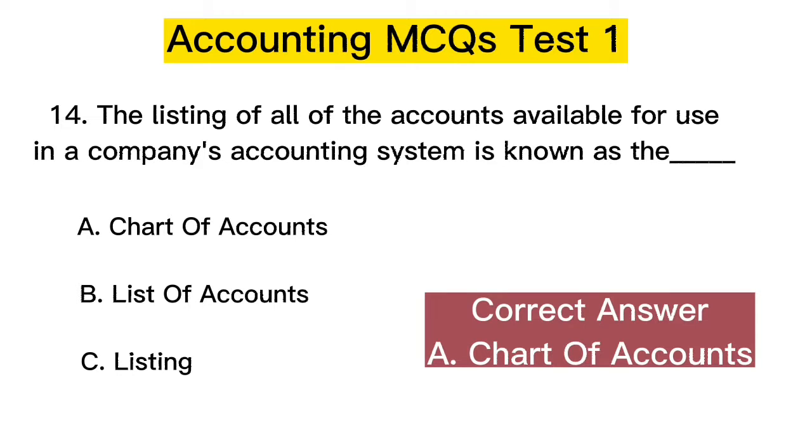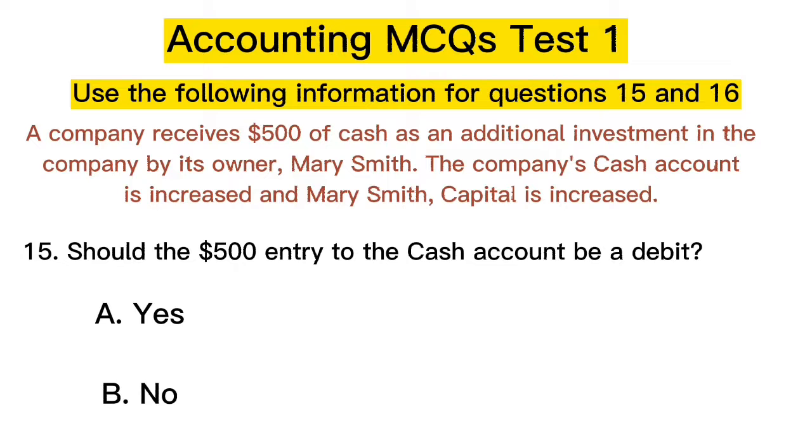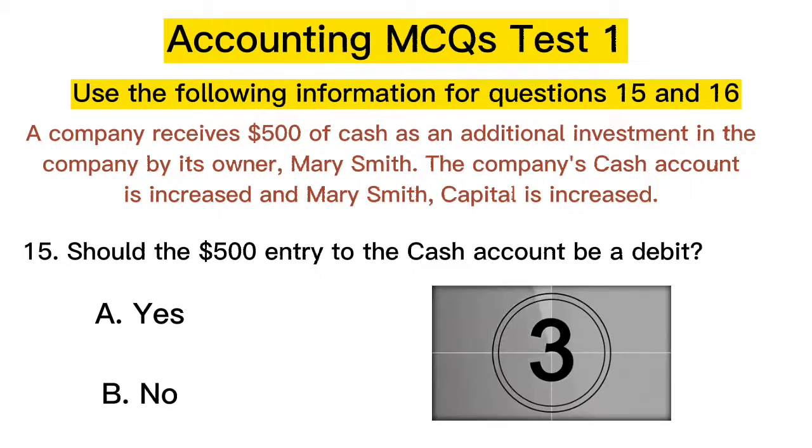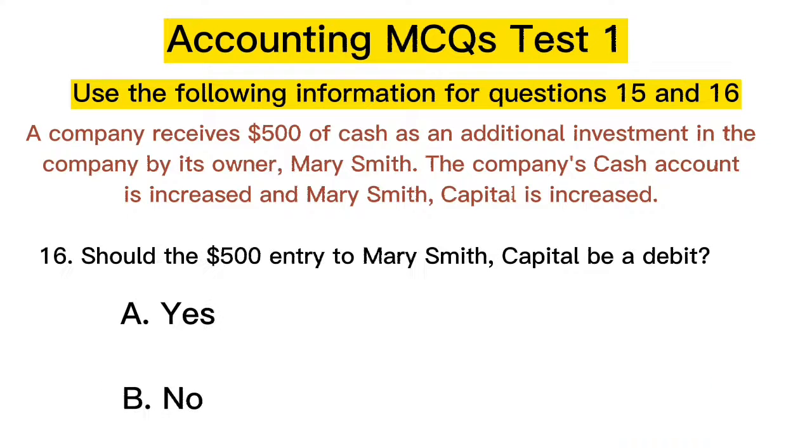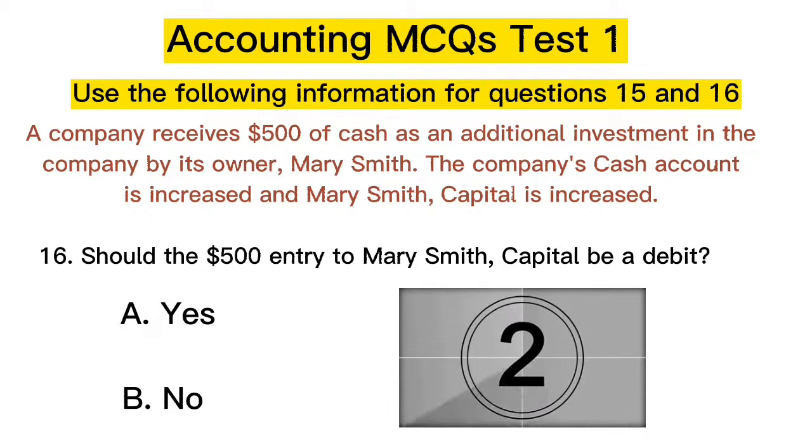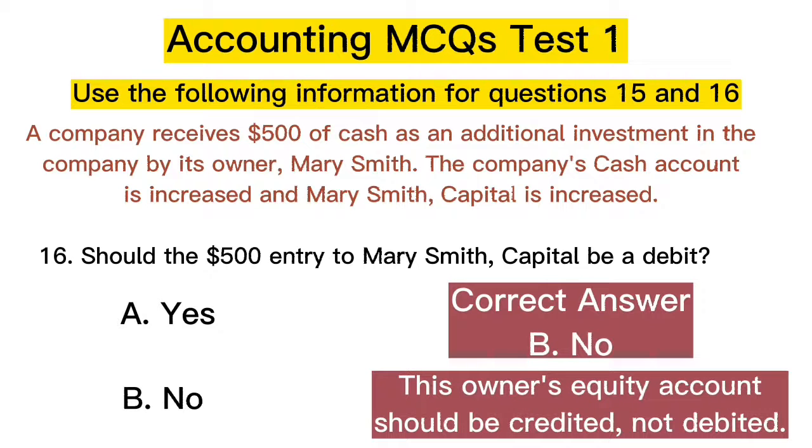Correct answer is A. A company receives $500 of cash as an additional investment in the company by its owner, Mary Smith. The company's cash account is increased and Mary Smith capital is increased. 15. Should the $500 entry to the cash account be a debit? Correct answer is A. 16. Should the $500 entry to Mary Smith capital be a debit? Correct answer is B.